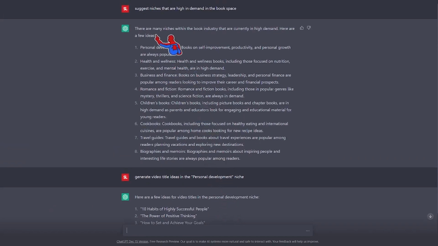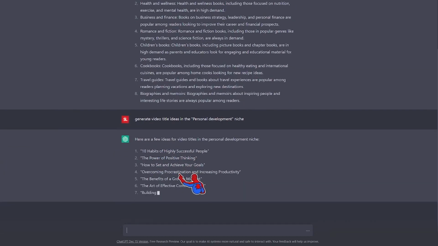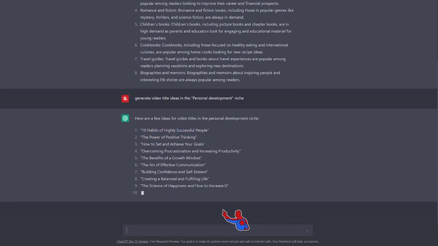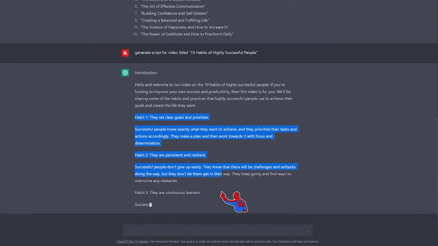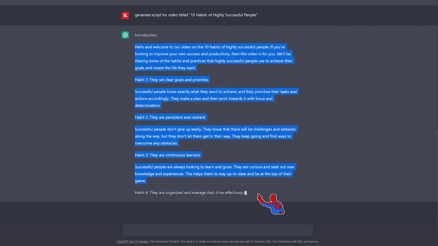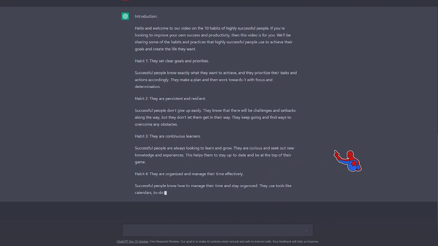You just ask it to find a niche, ask it to generate ideas and videos for that niche, and then finally you generate the script. So you just say generate. This is insane how easy this process is. ChatGPT just makes the process a whole lot easier. At the end, what you're going to do is copy this whole thing that it generates, and then you're going to move on to the next tool that is essentially going to generate the videos for you.